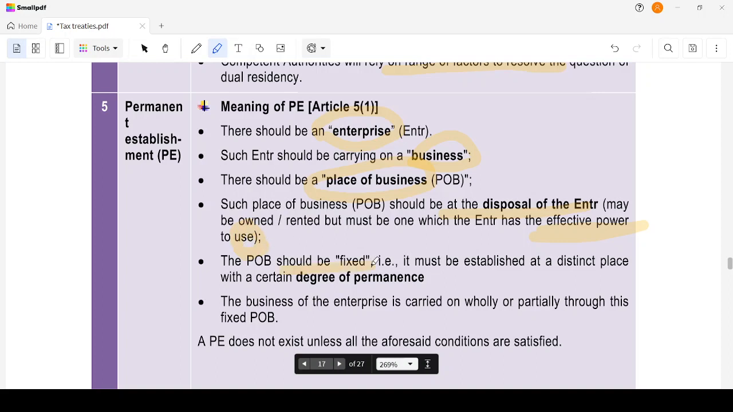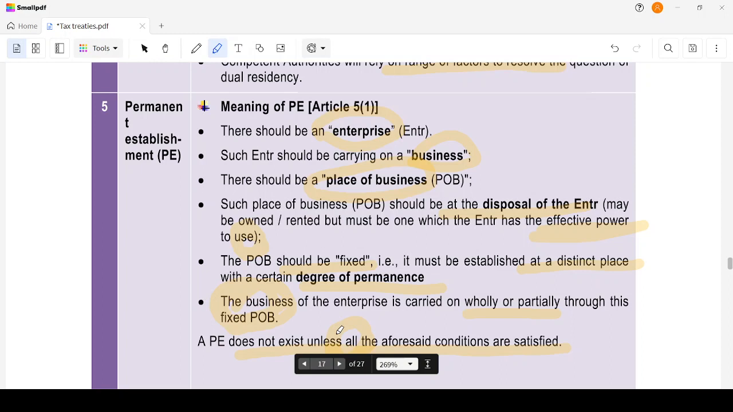The place of business should be fixed, that is, it should be established in a distinct place with a certain degree of permanence. That is, 5 or 6 years for rent or lease, or it may be owned property. The business of the enterprise is carried on wholly or partially through its fixed place of business. So you don't move here and there, but you generally do your business from that fixed place of business. A PE does not exist unless all of the conditions are satisfied. All conditions are satisfied.